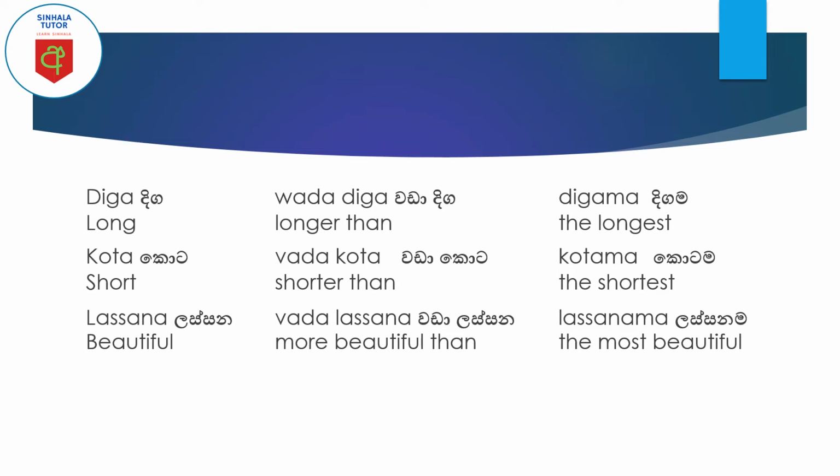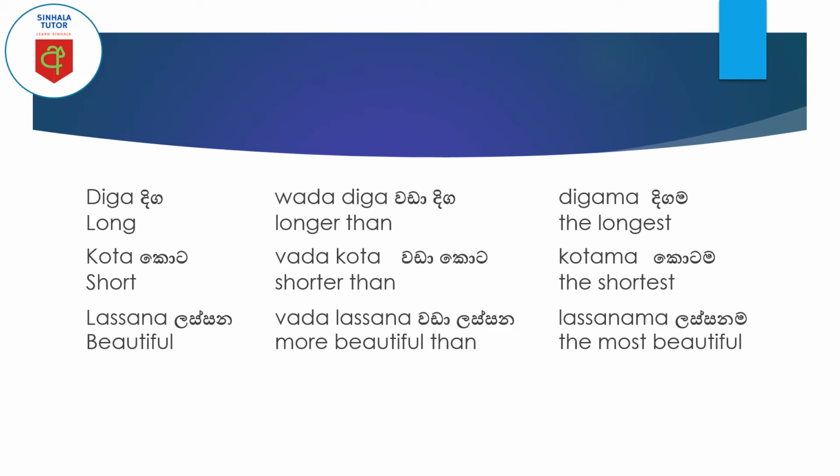Okay, my dear friends, another example. For short, the Sinhala word is kota. So shorter, you use the word vada kota, shorter than. You compare two short things, and one is shorter, so you call it vada kota. And the other one is shortest. The word for shortest in Sinhala is kotama.